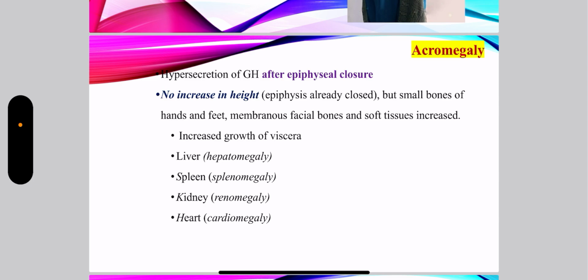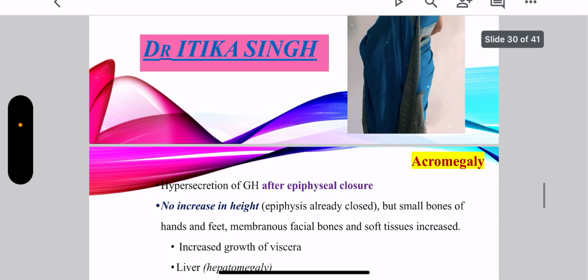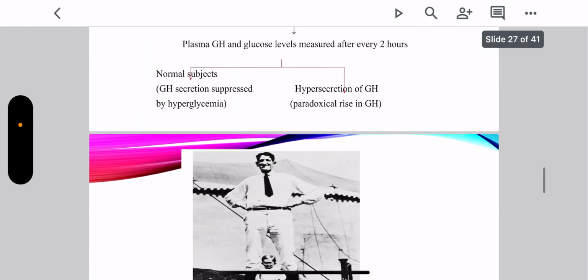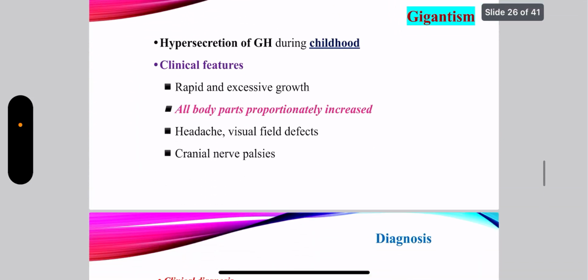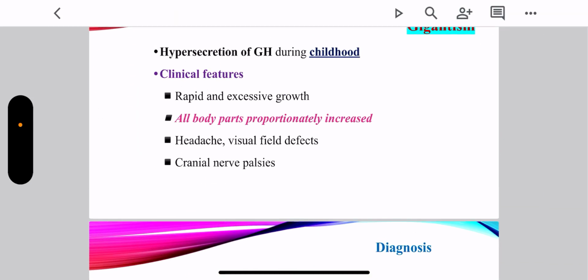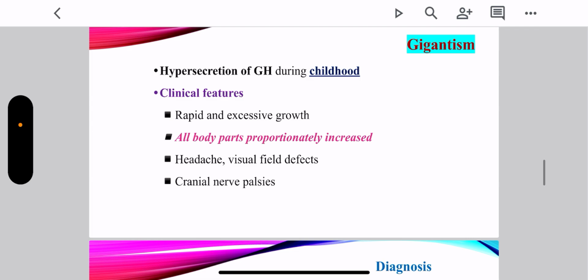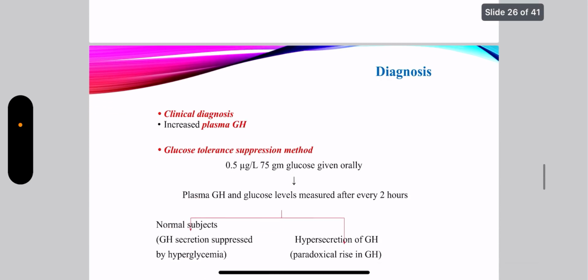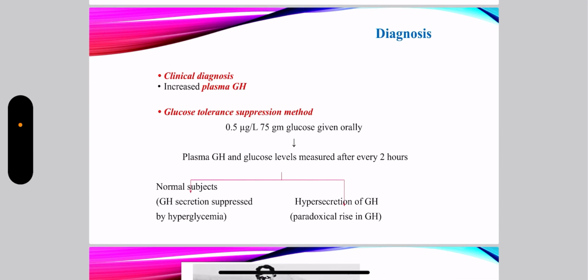Now, it is different from gigantism that we had discussed earlier. We shall revise it quickly. Gigantism: hypersecretion of growth hormone during childhood leads to gigantism. All the body parts are proportionately increased and there is rapid and excessive growth. Now that is how it can be diagnosed.